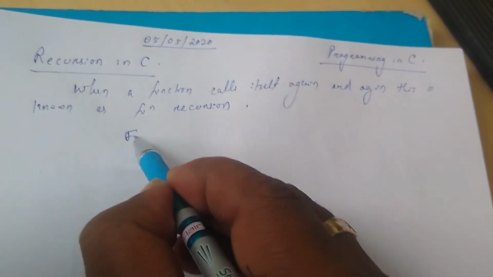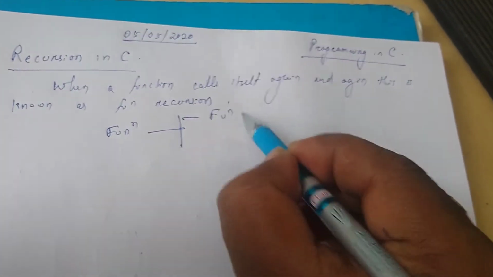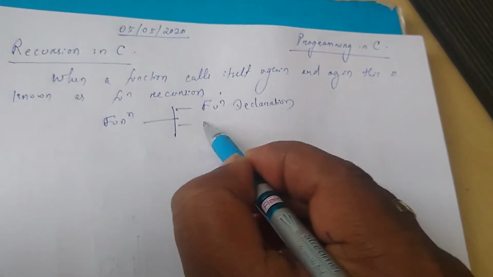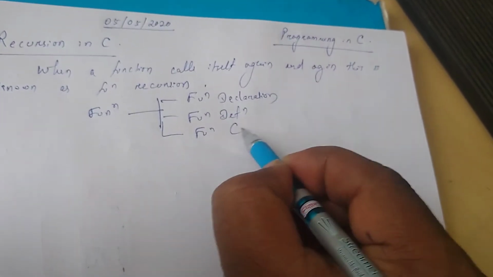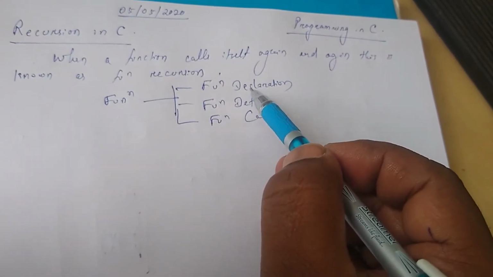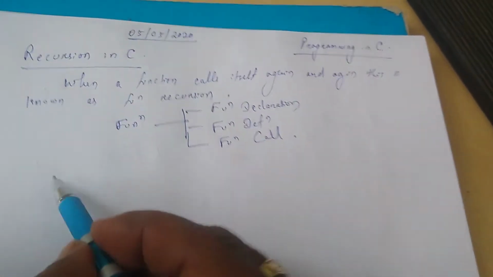You know that every function has three parts: function declaration, function definition, and function call. So inside the function definition, if the same function is called again, it is known as recursion.